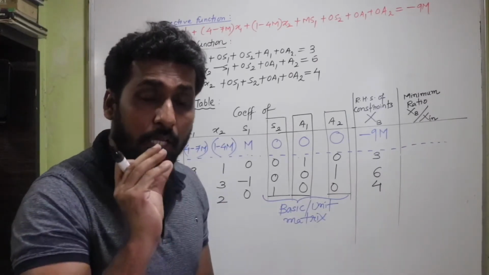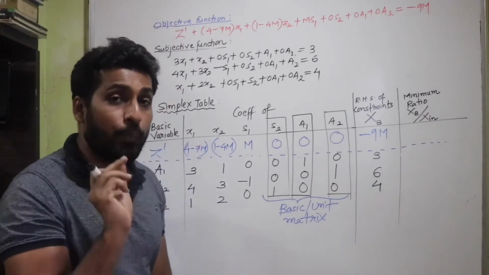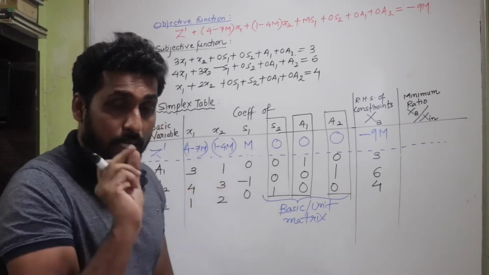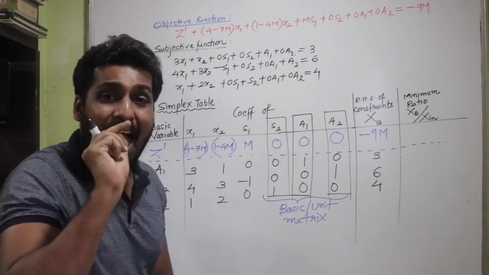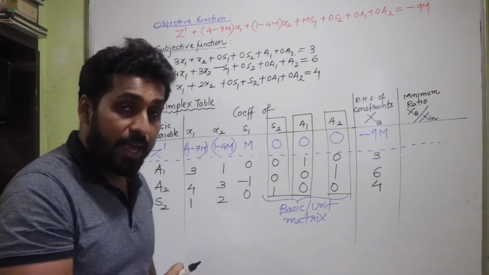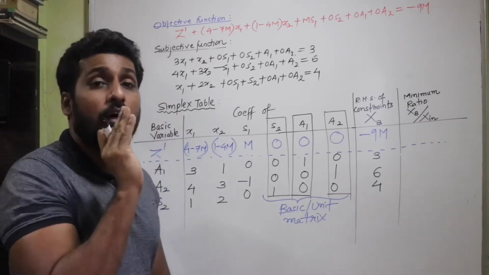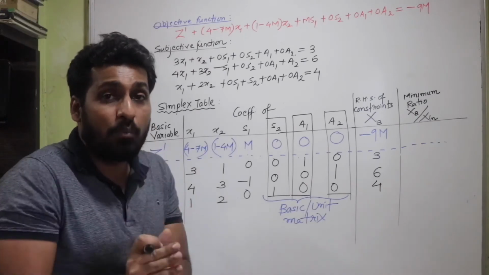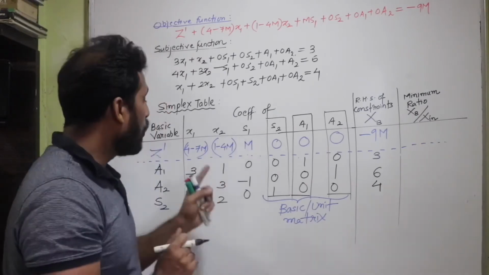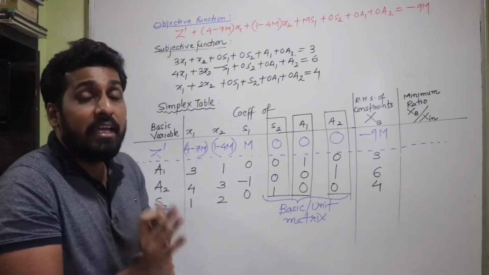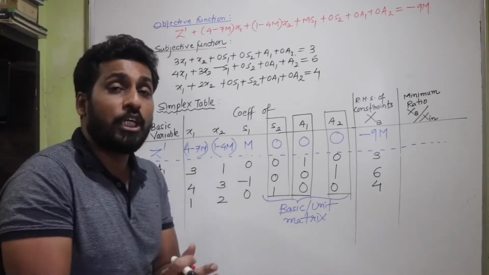The incoming vector is going to be that variable which will have the highest negative coefficient of m.